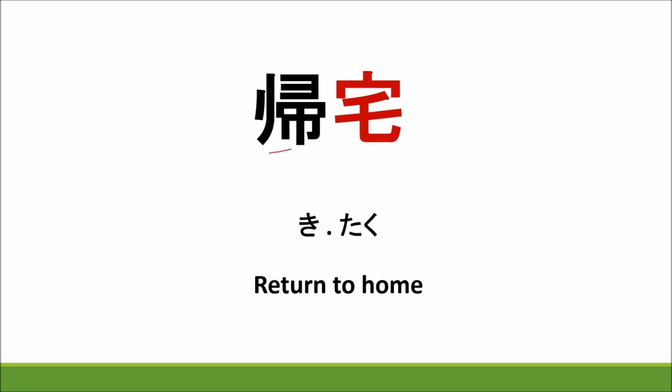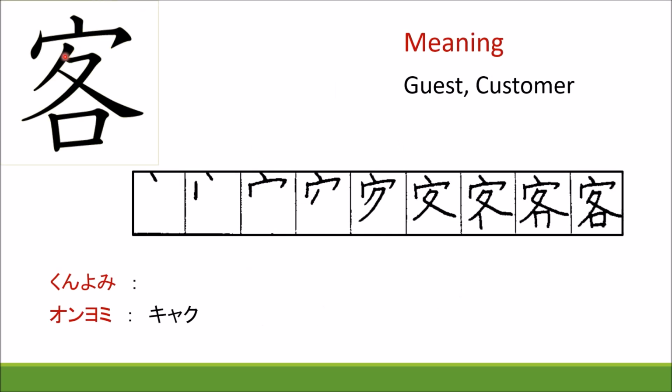Ki, kaerimasu, the kanji we already learned. Kitaku. Ki is return, taku is house. So what should be the meaning? Return to home. This way you should always try to get the meaning of kanji words. Maximum it comes like this way. Kitaku. Say, read once again, kitaku. Once more, kitaku, meaning return to home. Kaerimasu, return. Taku, house or home.